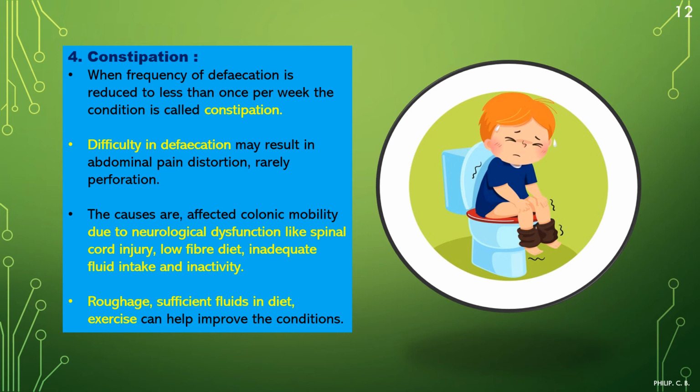Roughage, sufficient fluid in the diet, and exercise can help the condition. What is roughage? In other words, fibers. If you are having a lot of fruits, vegetables, leafy vegetables, they have a lot of fiber and roughage, which helps your bowel movement. Bowel movement is very important for digestion. If your digestion is good, your bowel movement is good.